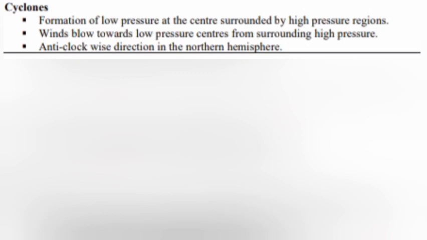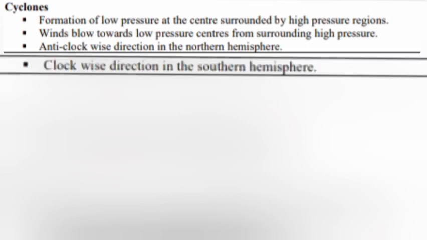Or, what are cyclones? Compare the cyclones of northern hemisphere and southern hemisphere. Answer. Cyclones, formation of low pressure at the center surrounded by high pressure region. Winds blow towards low pressure centers from surrounding high pressure. Anti-clockwise direction in the northern hemisphere. Clockwise direction in the southern hemisphere.